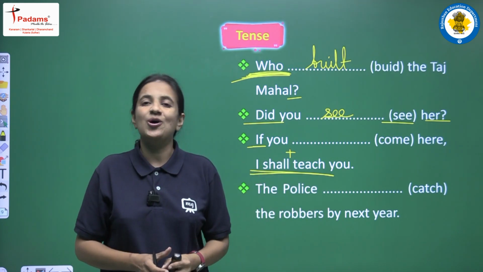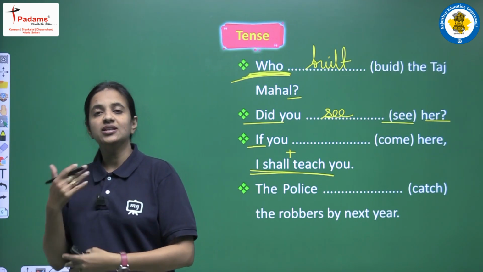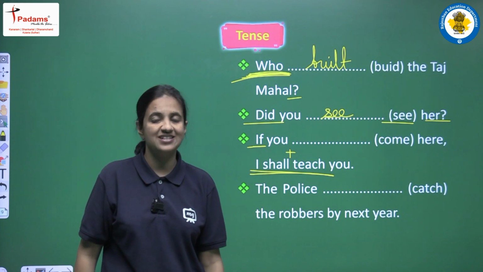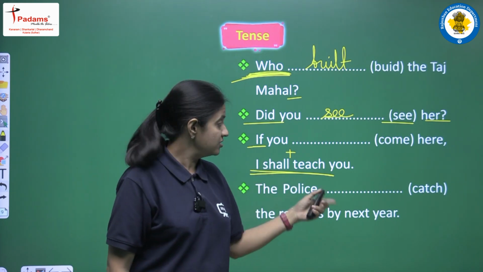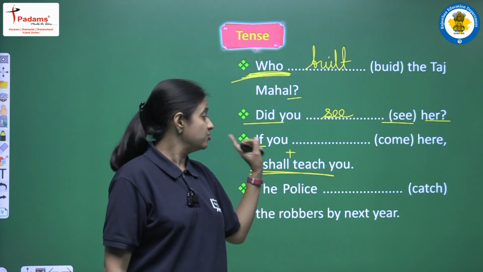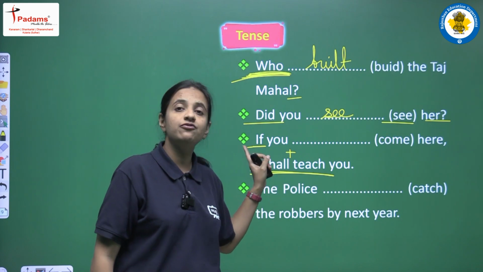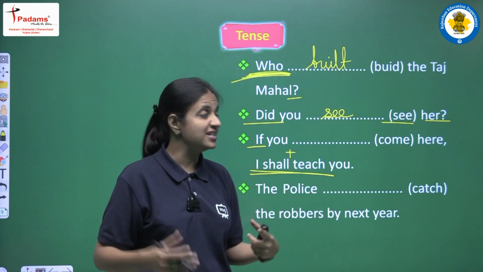So now just recall the different structures that we have discussed already. We have discussed all the 5 structures of conditional sentence. So now we have to be careful that in the condition clause we have to fill the blank, and we are having the result clause here. If in the result clause we are having future simple tense, then in the condition clause we have to use present simple tense.